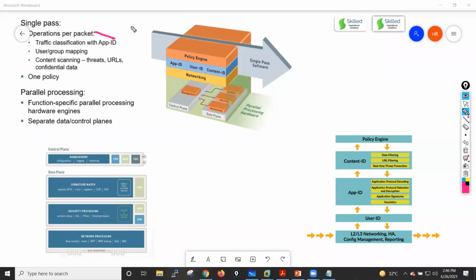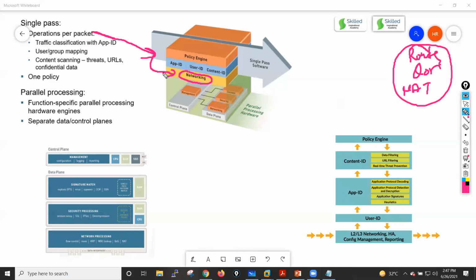So this is the diagram of SP3. When Palo Alto receives a packet, it will first send the packet through the networking engine, and your networking engine is responsible for doing your routing, your quality of service, your NAT. All these kind of things are taken care of by your networking engine. So it will do the routing lookup, quality of service, MAC lookup, ARP lookup, route details, then flow control. All these things are done by your networking engine.